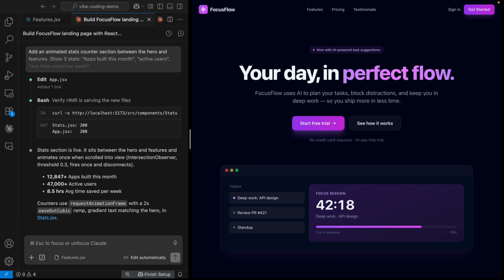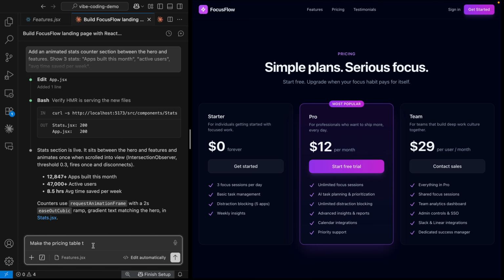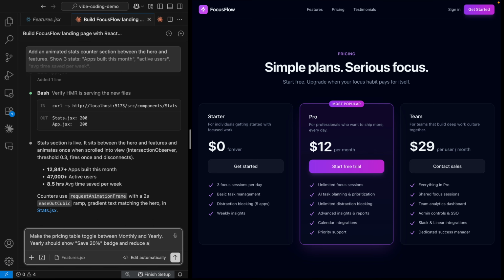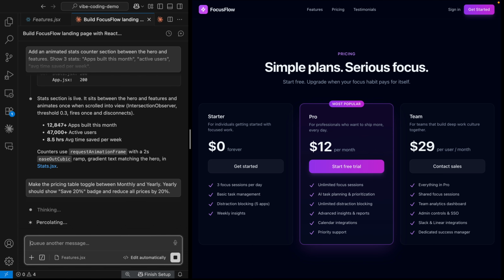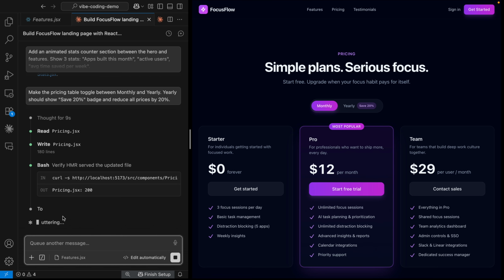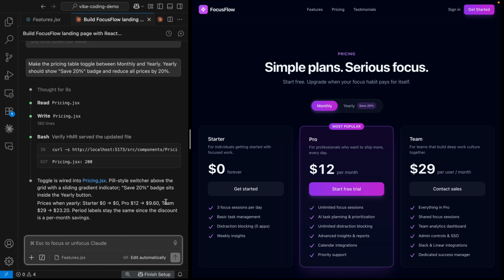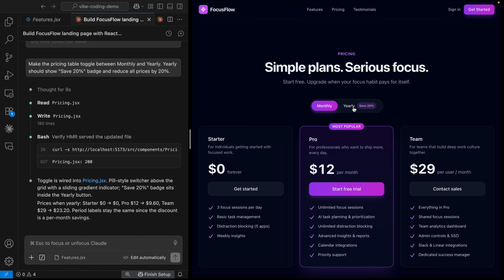So it is working. Now let's add another requirement. Make the pricing... So this is the pricing table that we are going to change. Make the pricing table toggle between monthly and yearly badge and reduce all prices by 20%. Submit that. It's done. It just took a few seconds again, and look at that. Toggle is ready. And if we switch, the price will be changed for yearly and monthly.